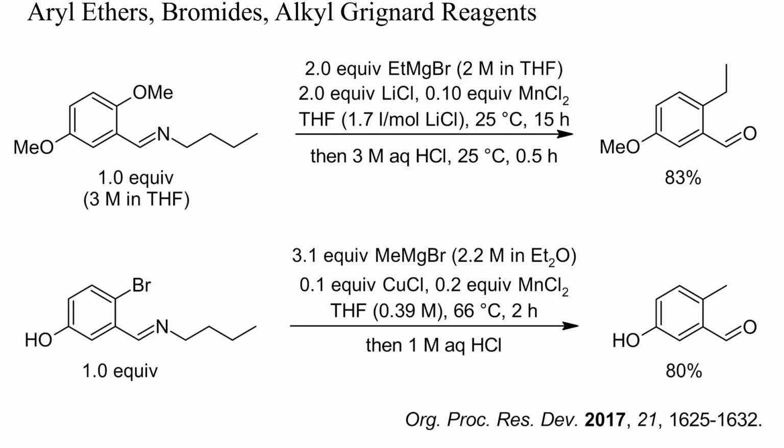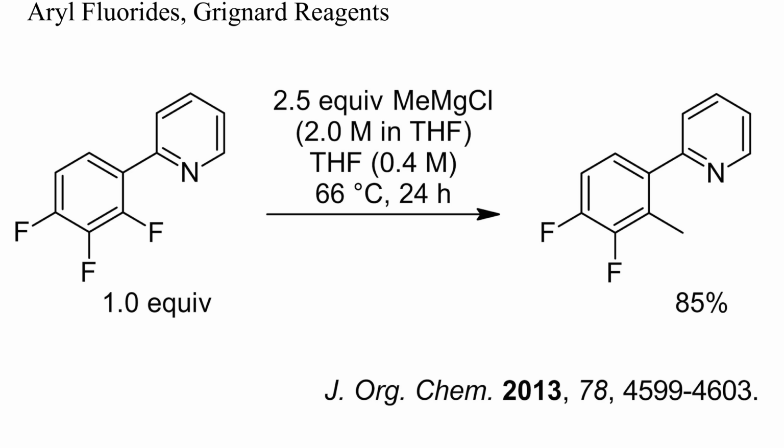Even unprotected phenols undergo similar reactions. In the second equation on this slide, a larger excess of Grignard reagent and 10% of copper chloride brought about displacement of bromide from the amine of 2-bromo-5-hydroxybenzaldehyde. Fluoride is a good leaving group for aromatic nucleophilic substitutions.